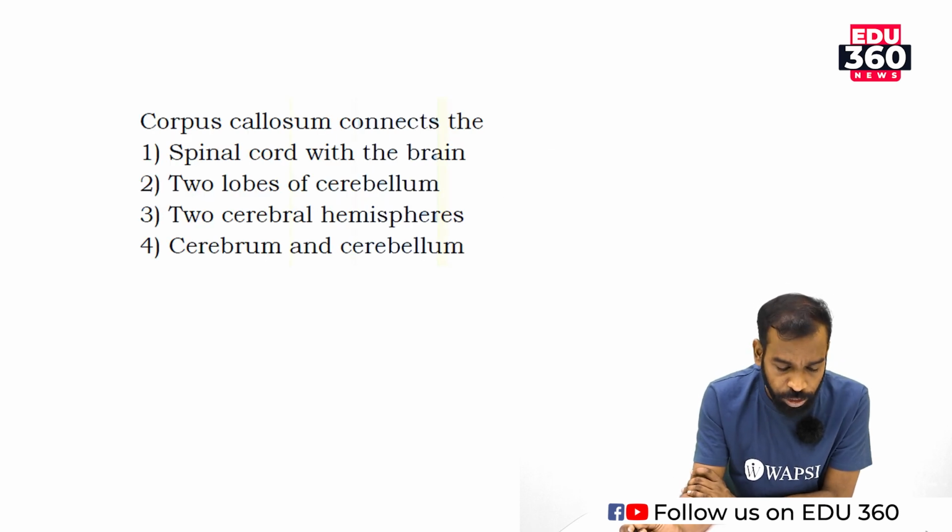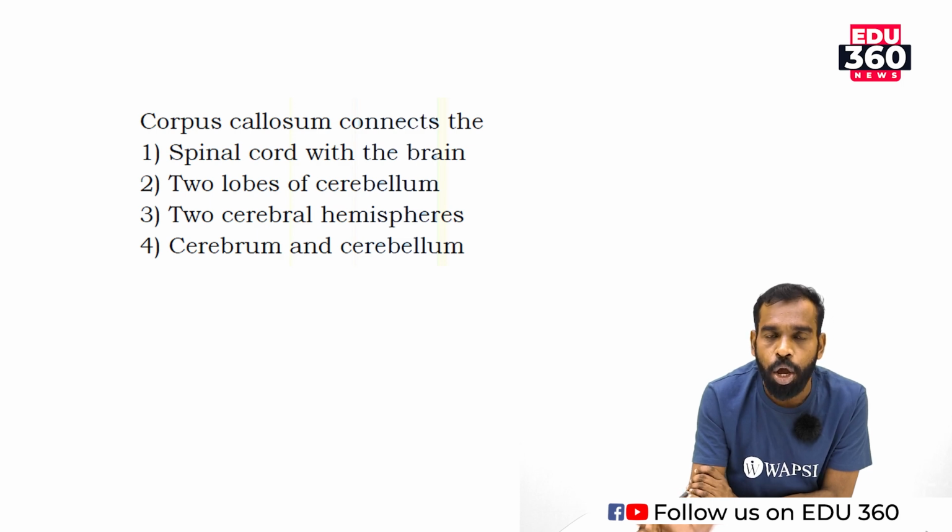Move to next question. Corpus callosum connects. You know, corpus callosum is the part of brain which is used to connect two cerebral hemispheres.